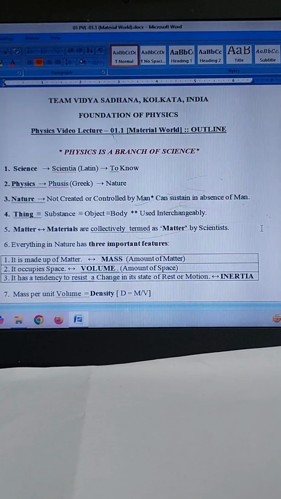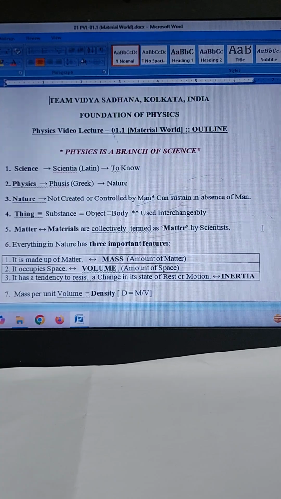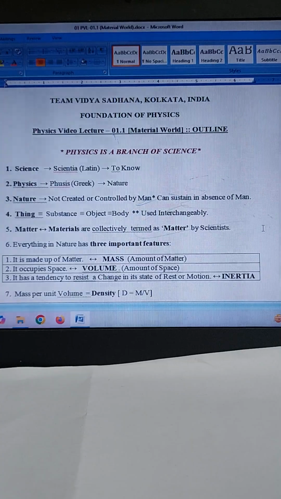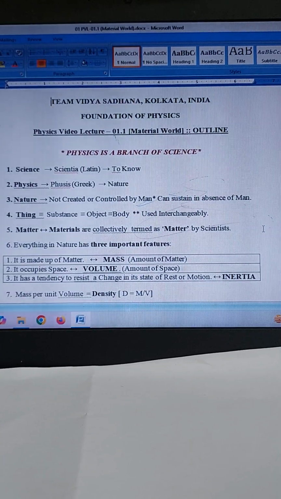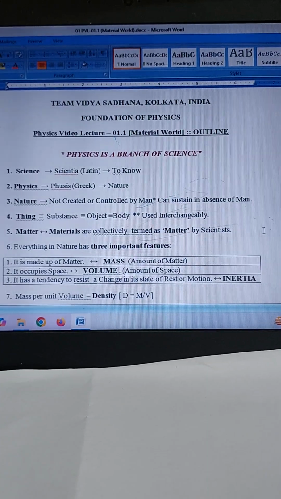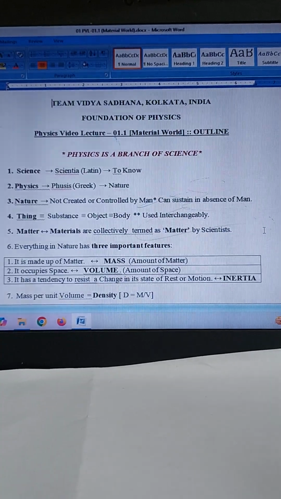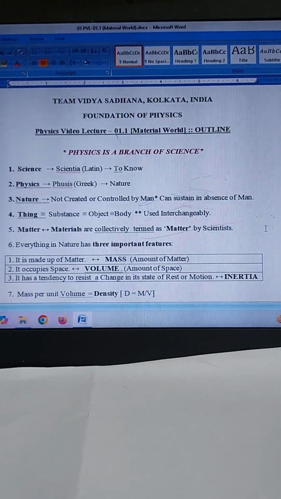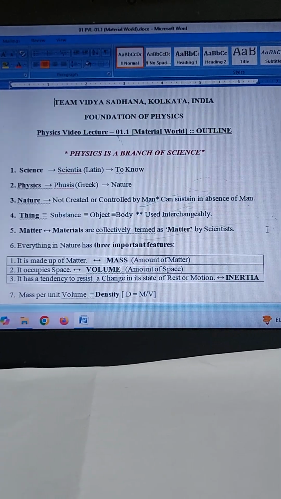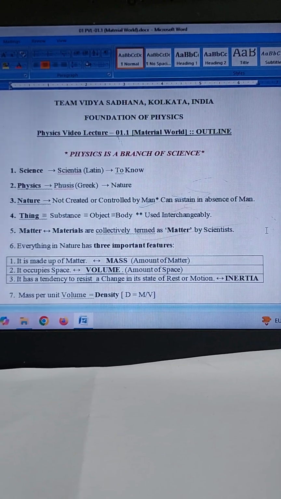Nature includes anything in this physical world which is not created and controlled by man and which can sustain itself in absence of man. Everything in this universe is made up of some materials, maybe wood, maybe metal, paper, soil, and so on. Scientists have collectively termed these materials as matter. It is mentioned that in physics, the words thing, substance, object, and body carry the same meaning and are used interchangeably.